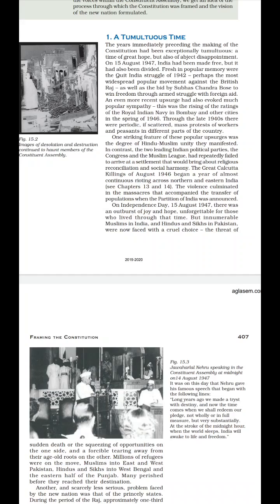Apart from that, another problem was also being faced with the princely states, as one third of the area of the subcontinent was under the control of Nawabs and Maharajas, which were under British rule. When the British left India during partition, they said to the princely states to join either India or Pakistan, because partition was done. Now it depended upon the princely state where they wanted to go, India or Pakistan.